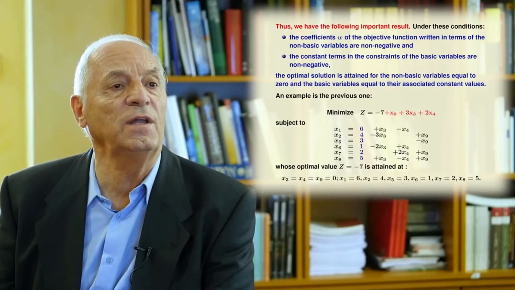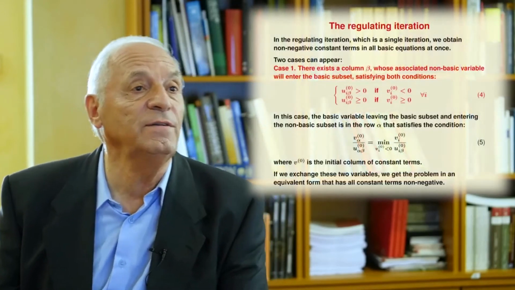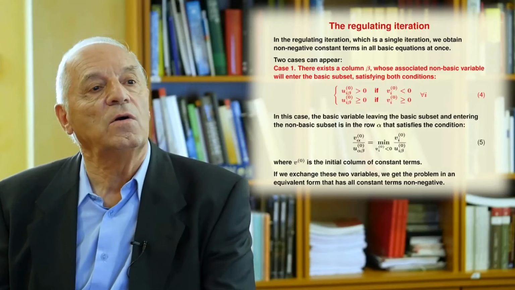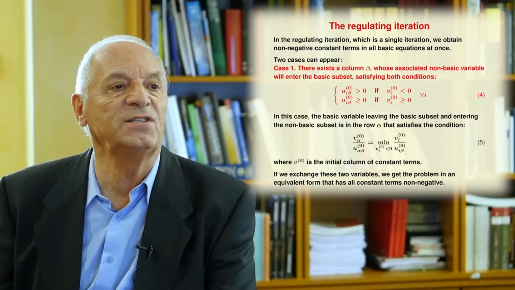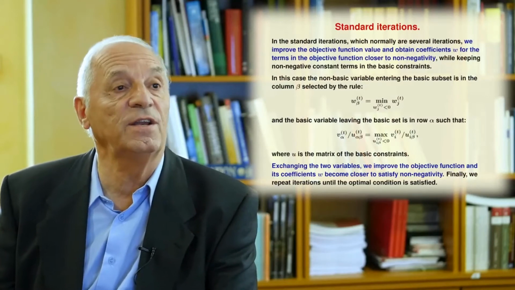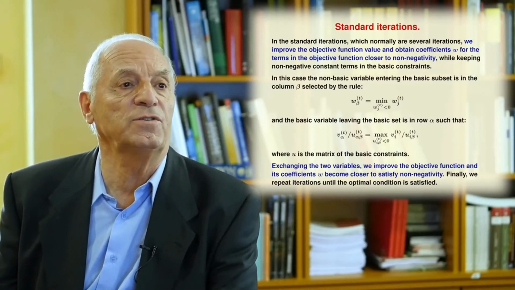And this is what the simplex method does. So we will describe a regulating iteration in which we obtain positiveness in the basic variables expressions, and in a standard iteration, in several standard iterations, we will get positiveness in the objective function.